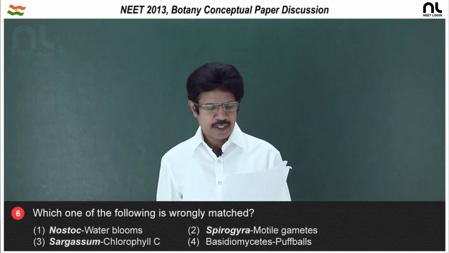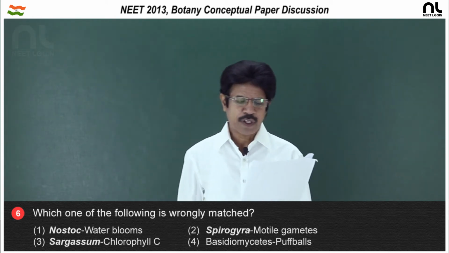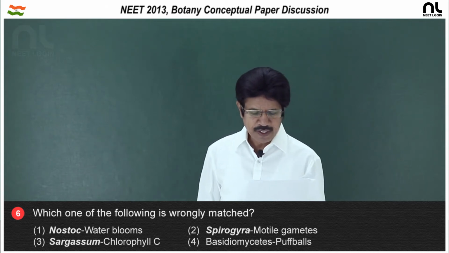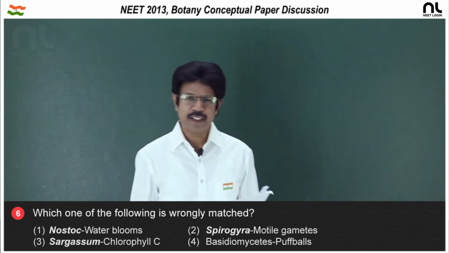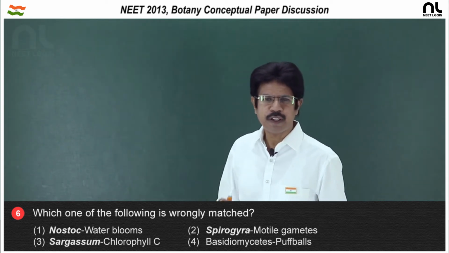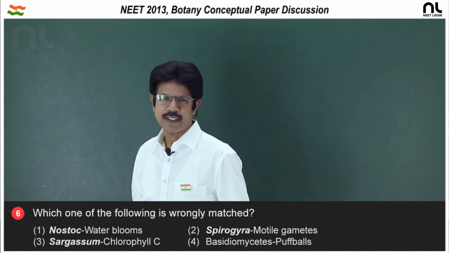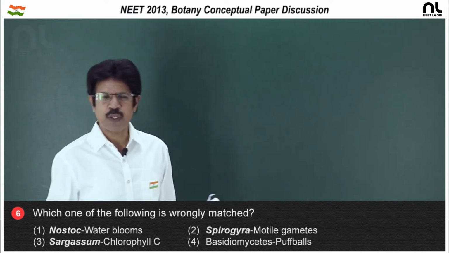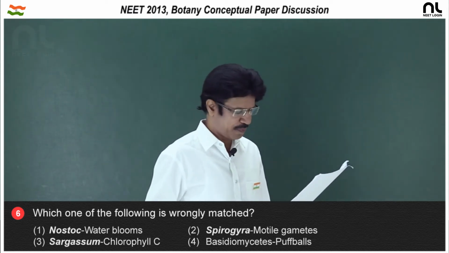Question number 6. Which one of the following is wrongly matched? First option, Nostoc water blooms, that is right. Nostoc is a blue green alga. There is a luxuriant growth of the blue green algae in eutrophicated lakes which forms a green mat, what you call water blooms.